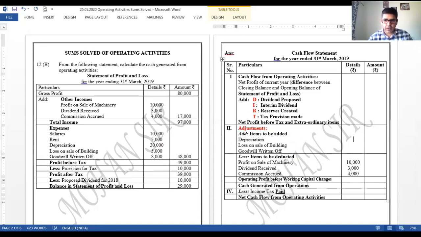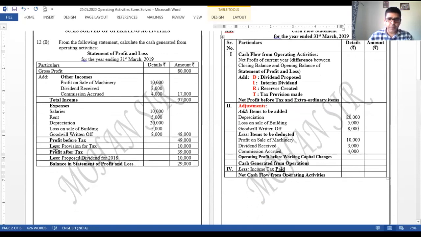Okay, so let us write the amounts one by one. Depreciation can be seen as 20,000. Loss on sale of building is 5,000. Goodwill written off is 8,000. Right? So these three items have been added back. After expenses, we can see that it's profit before tax. Profit before tax is also of no use to us.